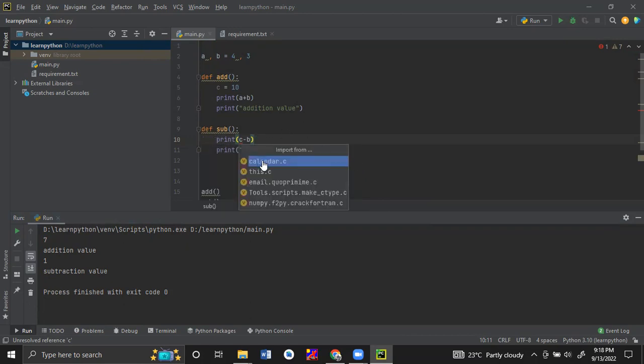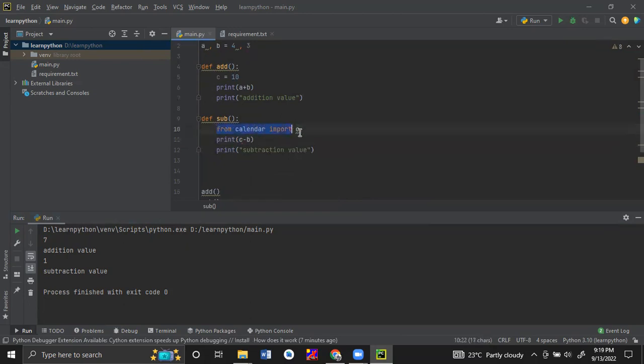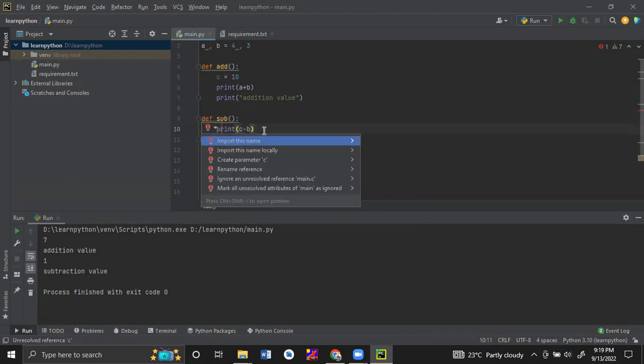If you use that C, it is searching inside the library. In Calendar, there is one library, and in the .c one value is there. If you import it, the C value is imported. But we don't actually want that C, I am just showing it. While coding, you will get these kinds of suggestions. If you want to import something, just by clicking it will import that package. You don't need to worry about which package to import in the top line.